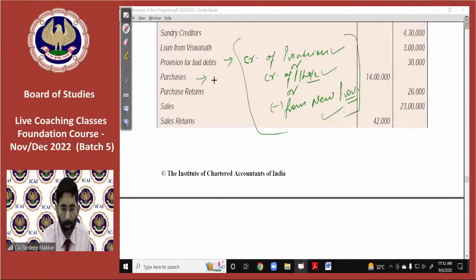Purchases, everyone knows, debit side of the trading account; purchase return is deducted from purchases. Sales, credit side of the trading account; sales return is deducted from sales.